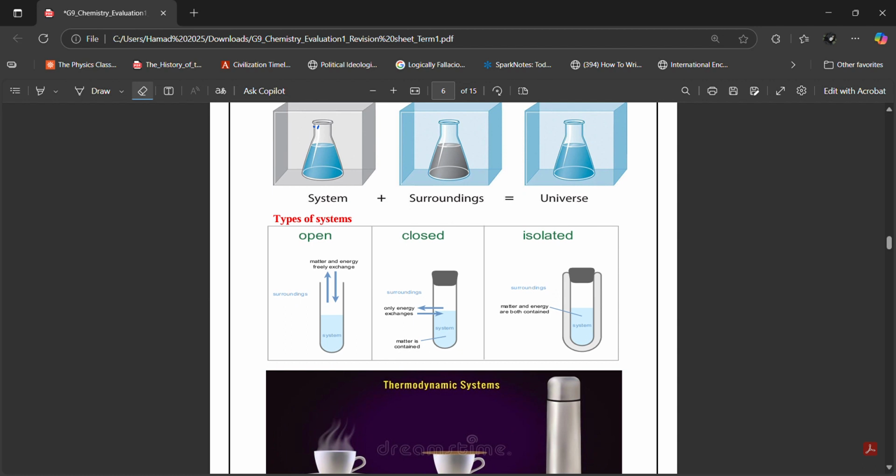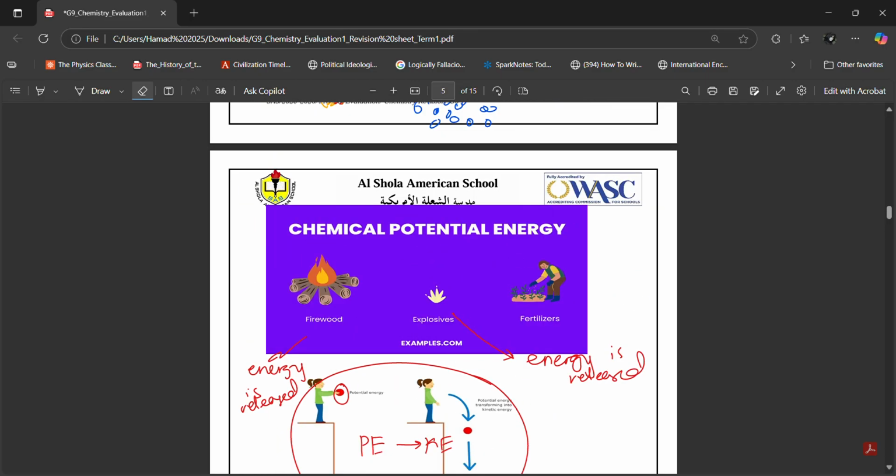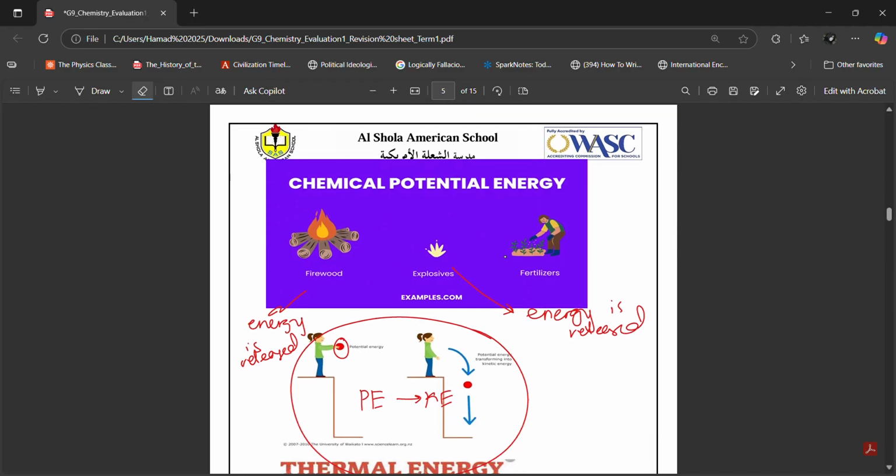So Ibrahim, we have different types of systems. In an open system, energy and matter can flow into the system and out of the system. As I told you in the example of the bonfire, the heat energy can go out of the system into the surroundings.